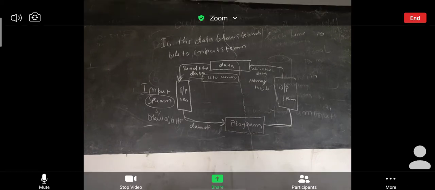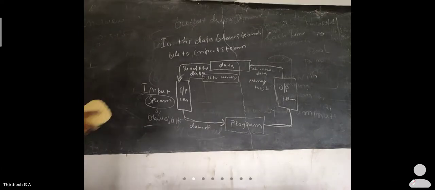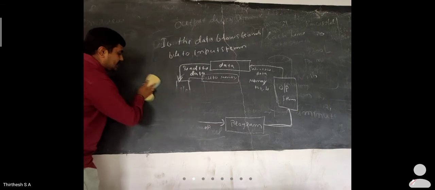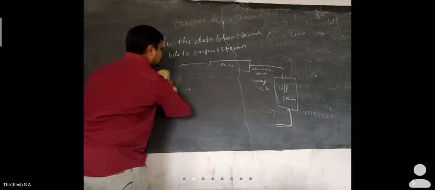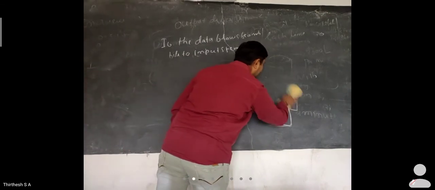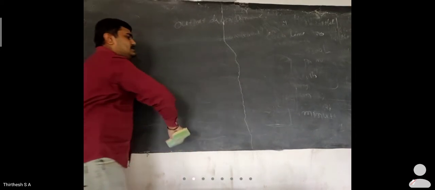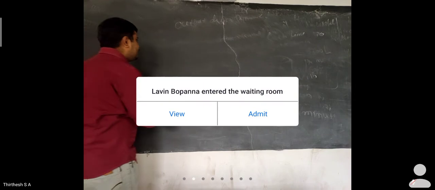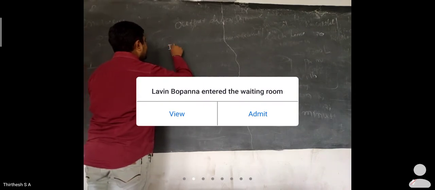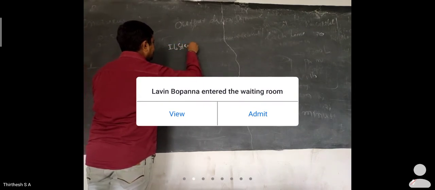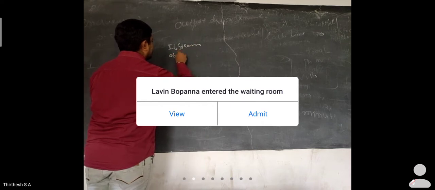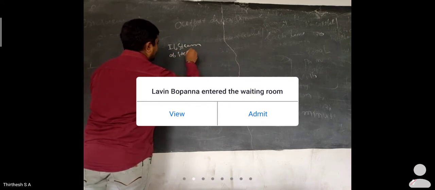Okay, so now let us learn some of the hierarchies of the file system. When we speak about the hierarchy, as I already said yesterday, we have input stream and output stream, ifstream and ofstream.